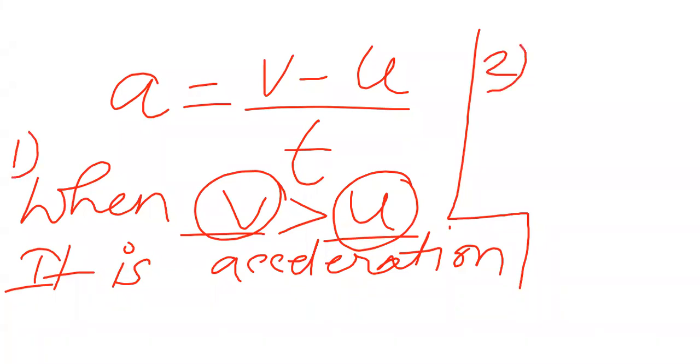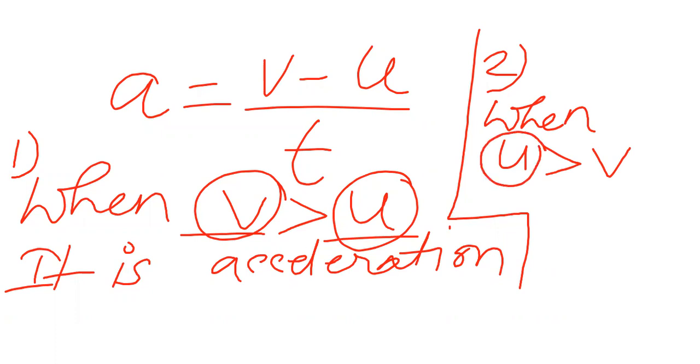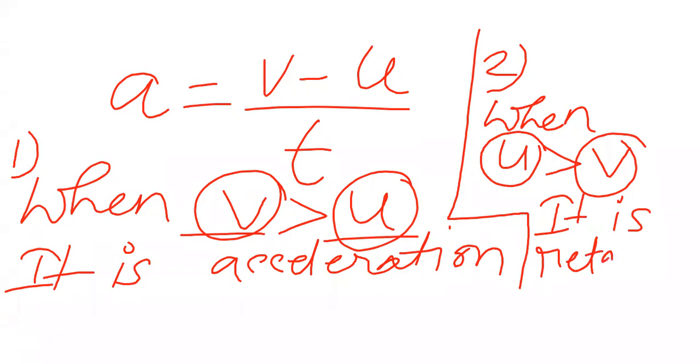Point number 2: when u, initial, is greater than final, right? Yes or no? Initial greater than final, that means it is called retardation.